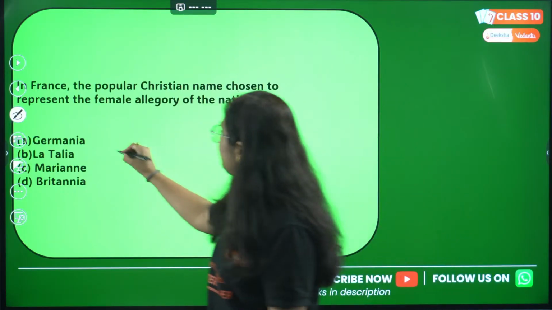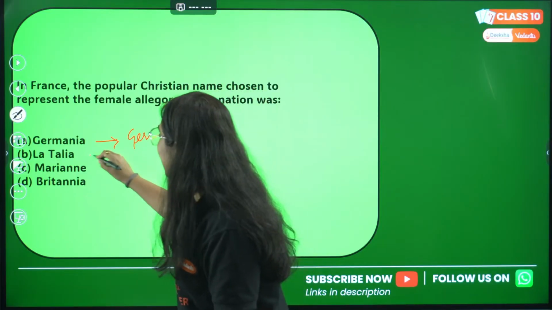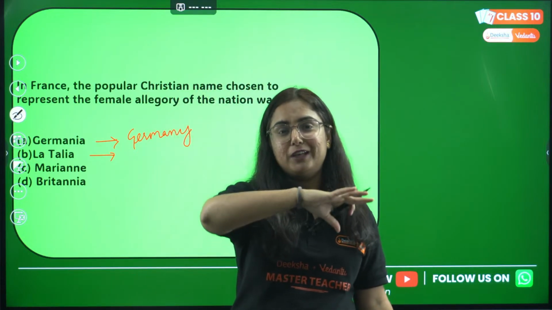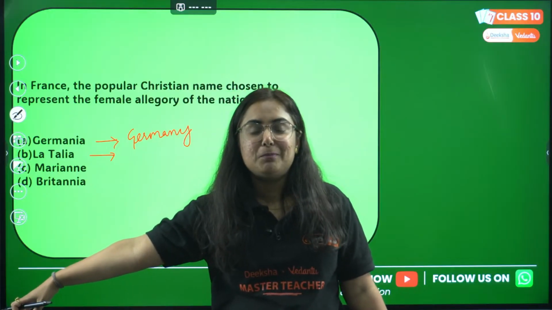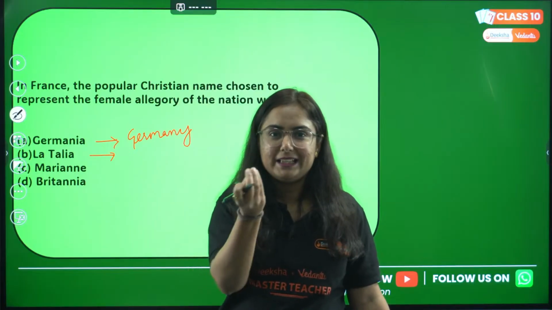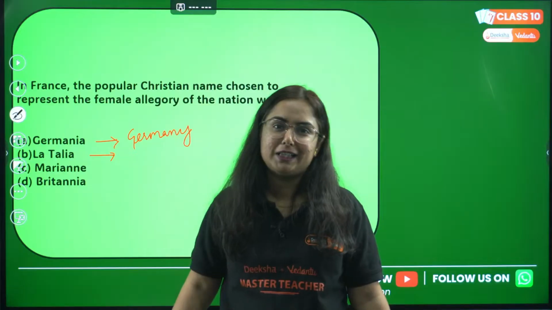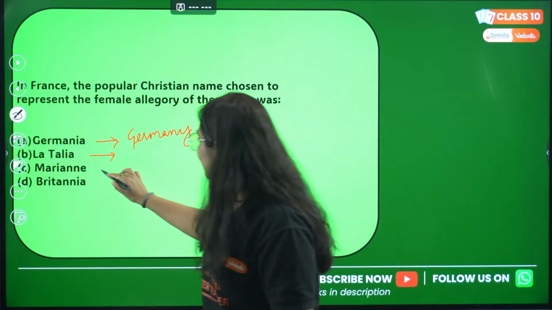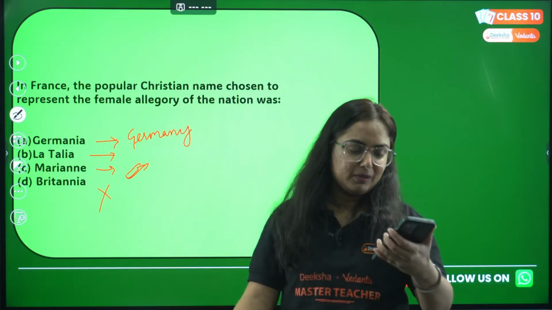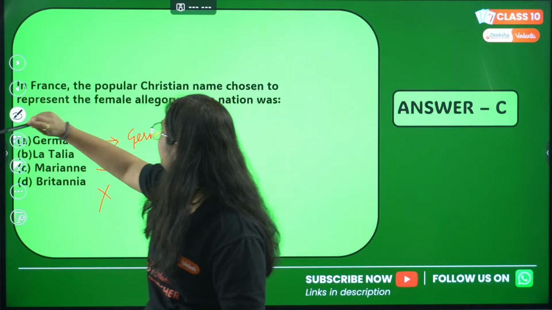Fine. So Germania is the allegory of the country Germany, and La Talia is basically a term. When the army of Garibaldi went to South Sicily, the slogan was given La Talia to make Italy a unified nation, and the people thought that La Talia is the wife of Victor Emmanuel II. So Marine is basically a popular name. Britannia, obviously, is the female allegory of Britain. Moving to the next one.